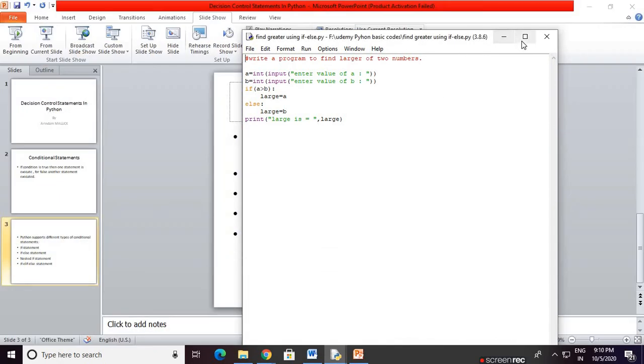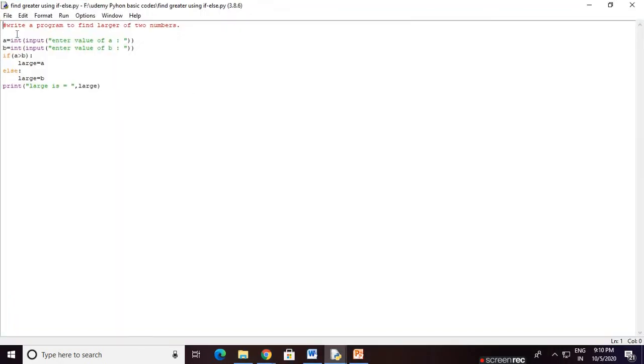Now this is the example of the if else statement. We are finding the larger value among two numbers. We take two variables, a and b, and take the input using the input function. We want the input as an integer, that's why we are typecasting using int for both a and b: int input, enter the value of a; int input, enter the value of b. Then we use the if statement. Check what the logic is.